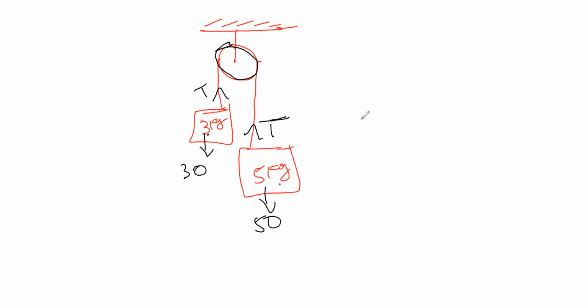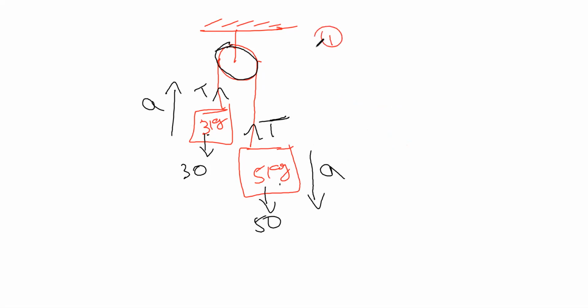5 kg will be moving down. Correct? If 5 kg is moving down, 3 kg will move up with the same acceleration, because they are connected to one string. As I told before, they are connected to one string, so they both move at the same acceleration. Now we will write the equations separately.